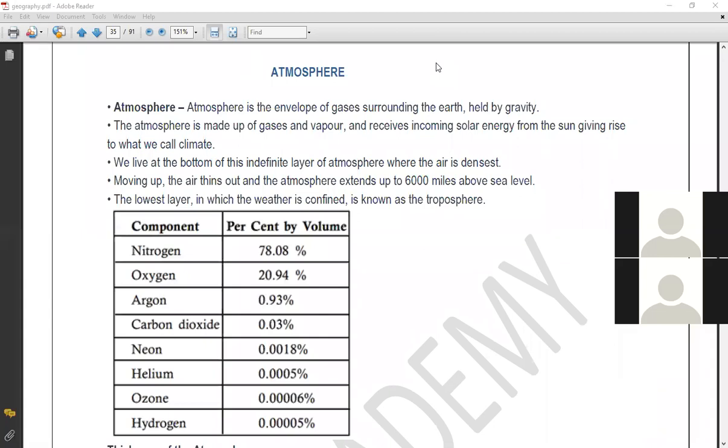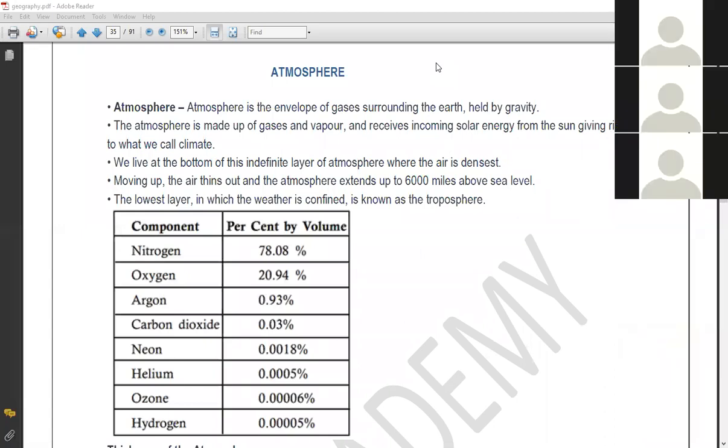Acts as the fertilizer. Sorry. It provides the proteins needed for the plants. Yes. So nitrogen is the most essential element required for the growth of plants, and that is provided by the gas. But obviously, the nitrogen gas is converted into nitrites, and then only they can use it. So nitrogen is 78%, oxygen is 20%, around 21% exactly.